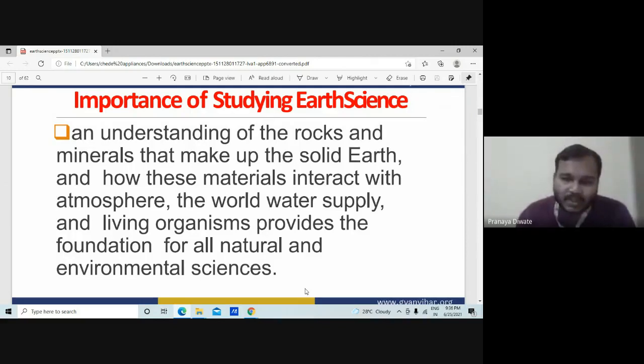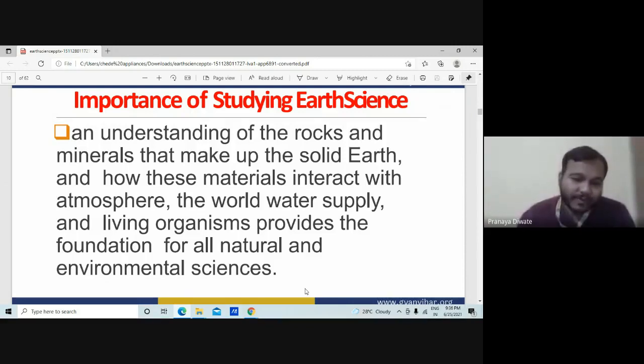Understanding of the rocks and minerals that make up the solid earth, and how this material interacts with the atmosphere, the world water supply, and living organisms, provides the foundation for all natural and environmental sciences.